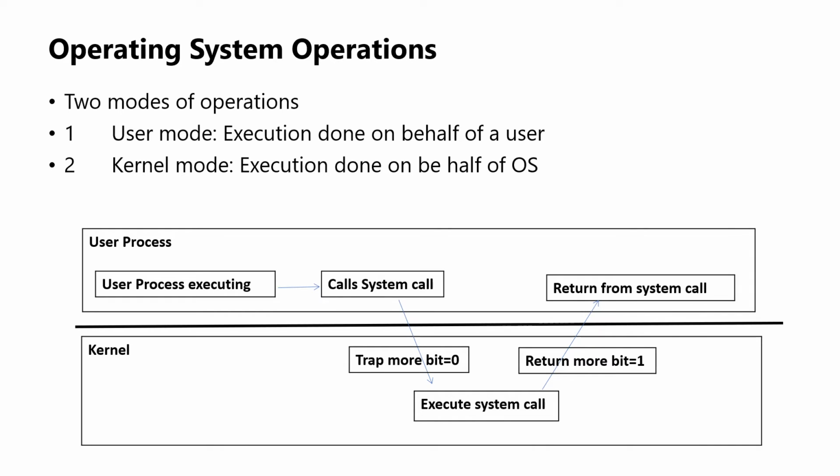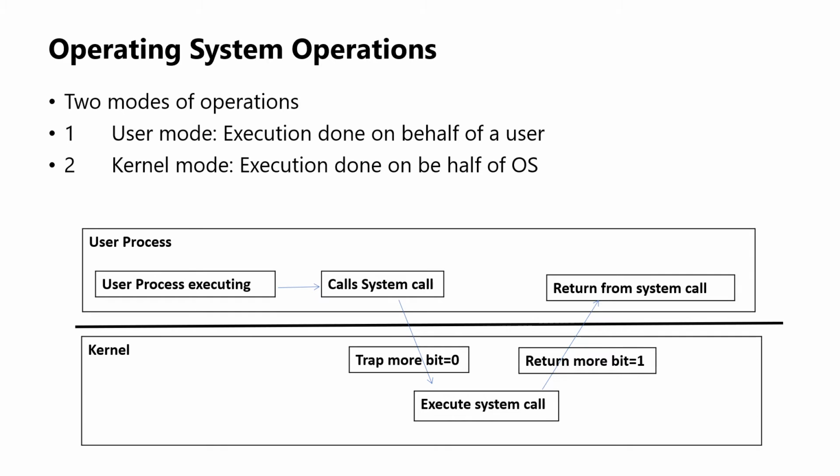When a user application requests a service from the operating system through a system call, it must change from user to kernel mode. The computer system must ensure that a user could never gain control of the computer in monitor mode, and privileged instructions can be executed only in system mode or kernel mode.